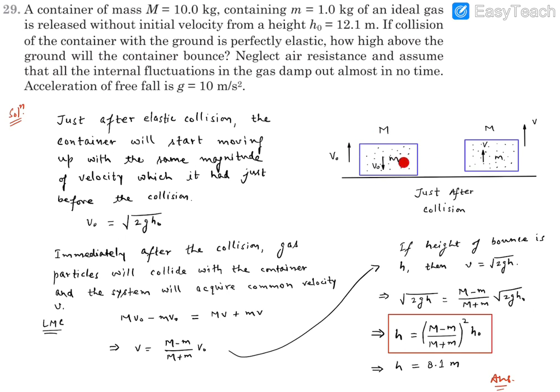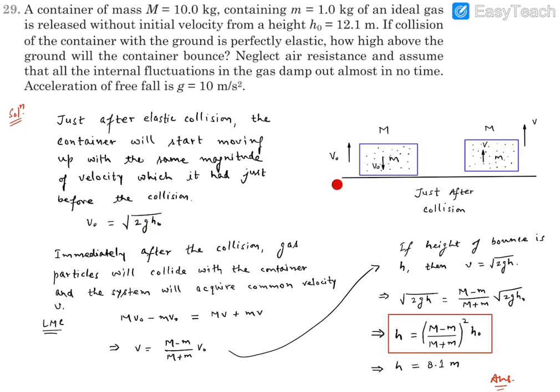Now this container is filled with the gas and it has been released from a certain height, which is h0. When it comes down, it will get a velocity, let's say v0. This v0 can be written as under root 2g h0, simply using kinematics. Since the collision is perfectly elastic, just before the collision, the velocity of the container will be downward, under root 2g h0, and the velocity of the gas particles will also be the same, under root 2g h0.